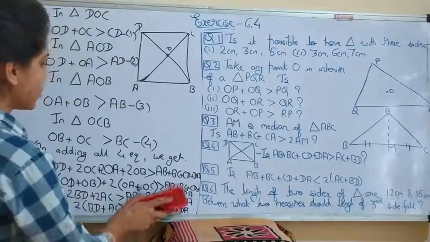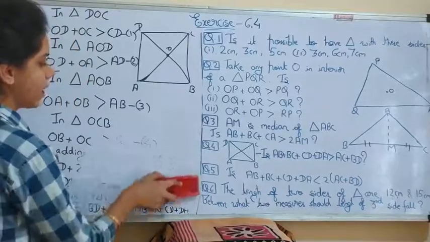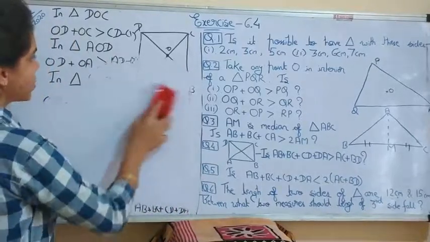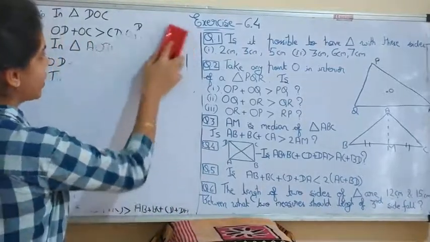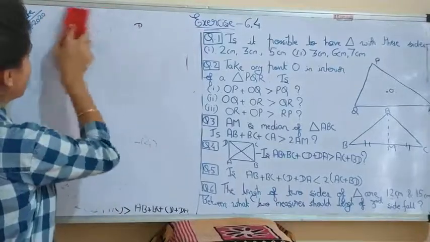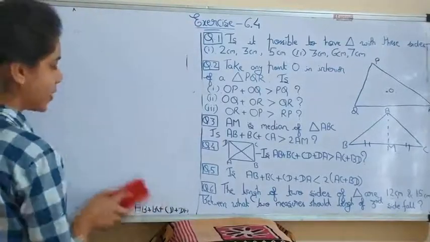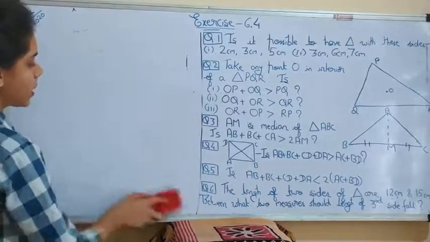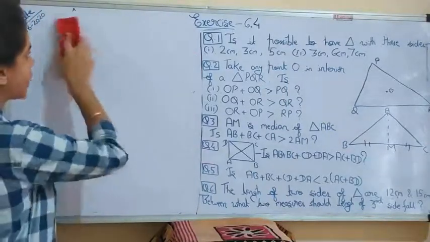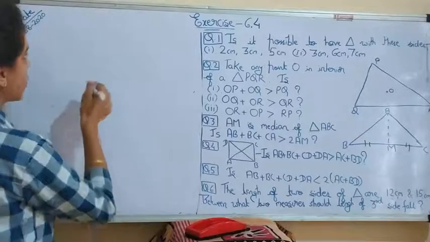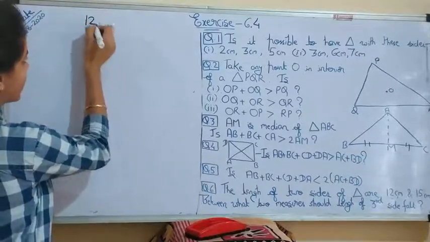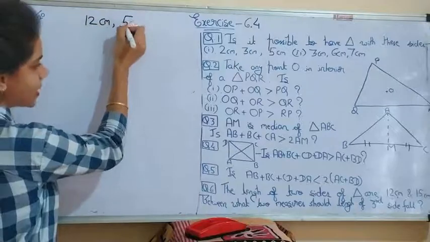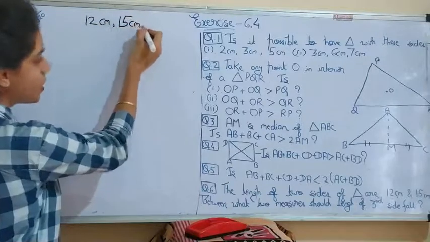Now question number 6 is given to us. Two measures of a triangle are given, and we have to say between what two measures the length of the third side will fall. 12 centimeter is the first side and 15 centimeter is the second.